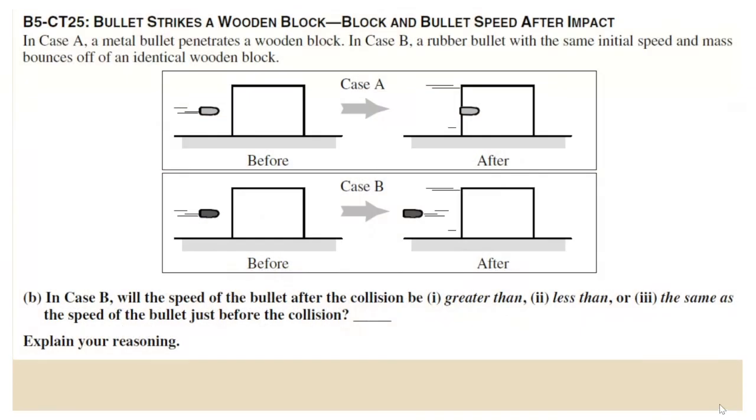Moving on to the last question here. This is part B of that question, B5CT25. Part B now says, in case B, where the thing rebounds, will the speed of the bullet after the collision, after it's bounced and starts moving back in the opposite direction, be greater than, less than, or the same as the speed of the bullet just before the collision? Last question, I want you to think about it. Take a second to pause this video here and think about this question. And when you hit play, we'll go over it.